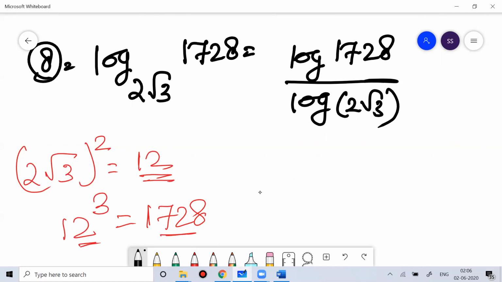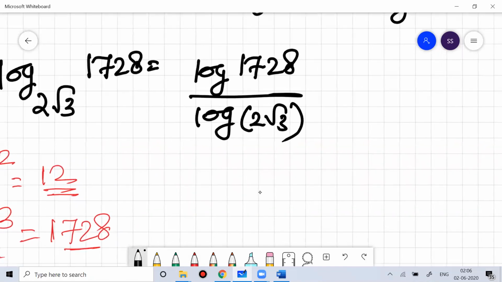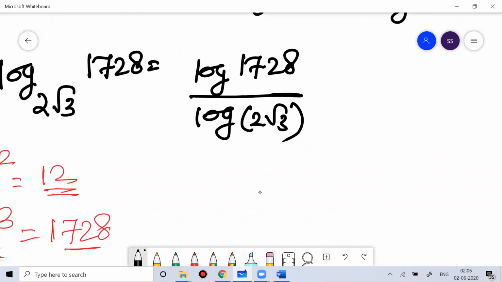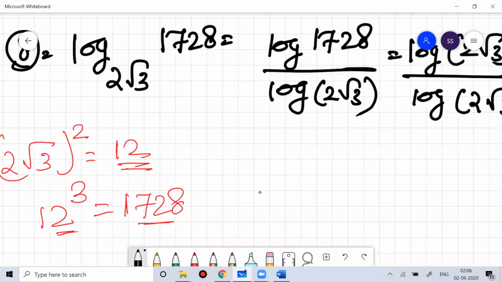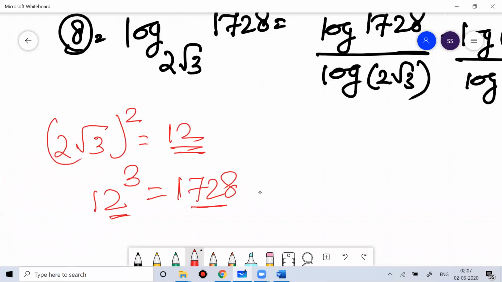So if you can understand this, log 1728 is nothing but log of 2 root 3 to the power 6. So when you see this value, 1728 is nothing but the sixth power of 2 root 3. Or if you want, you can spend time with a calculator and all.